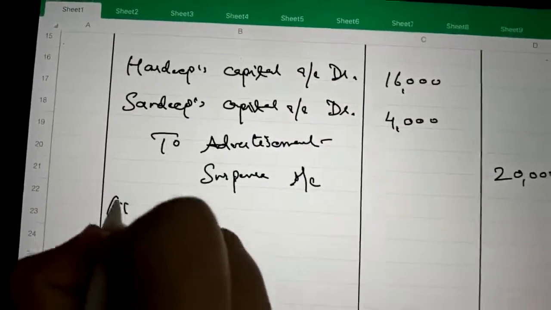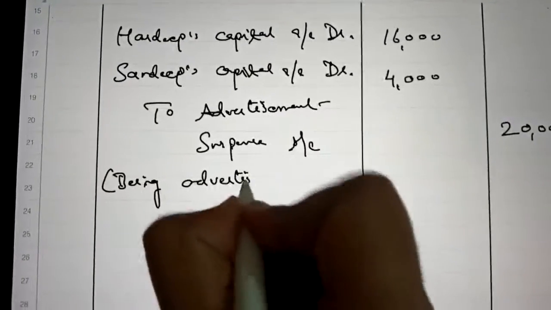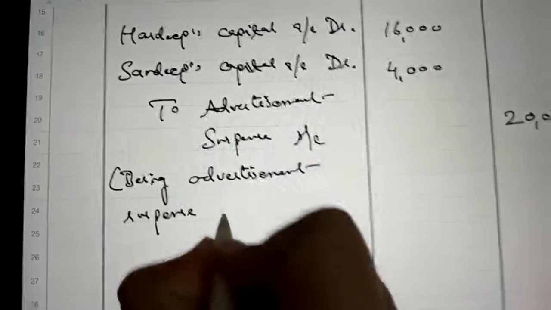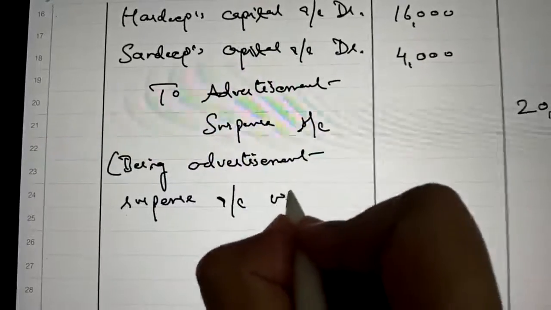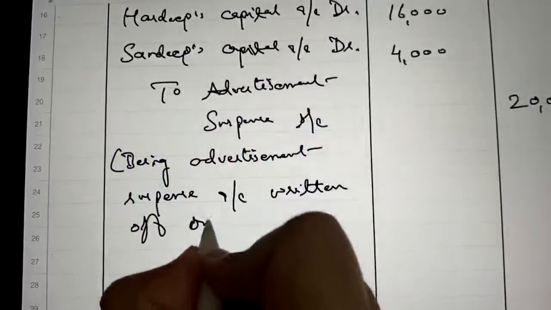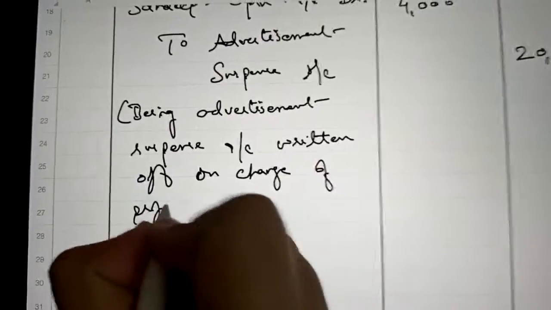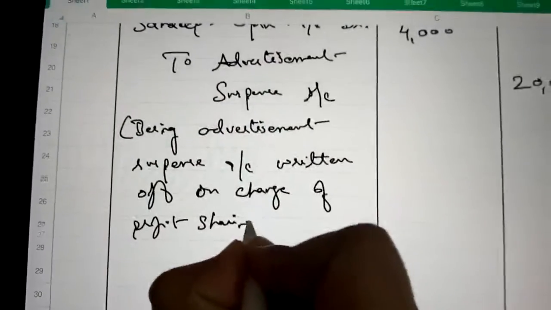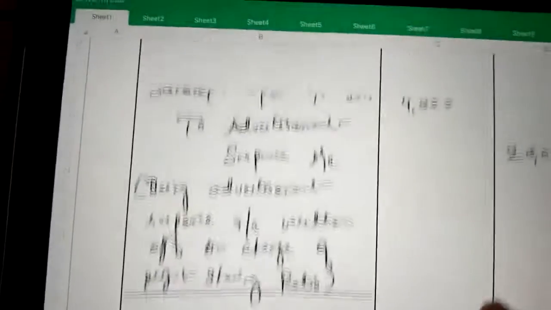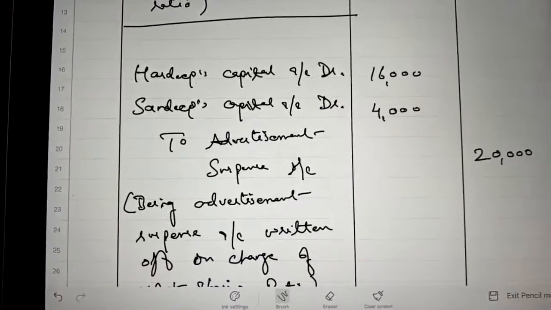Being advertisement suspense account written off on change of profit sharing ratio. So any profit or loss always should be distributed among the partners in old ratio.